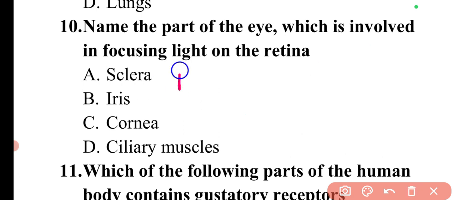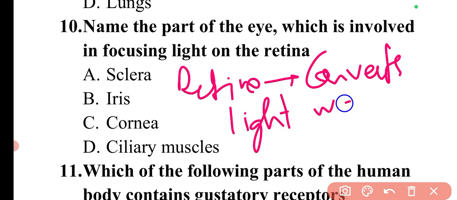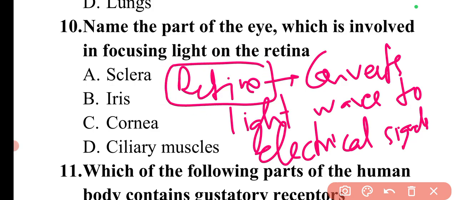Then there is a part known as retina. So retina, what is the function of retina? Retina basically converts light waves to electrical signals, and the image is formed on the retina. This is very important: the image is formed on the retina part.